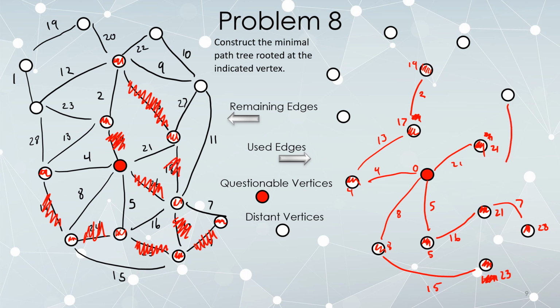Now let's go ahead and throw in this 11. It's our first connection to this vertex, so we're going to keep it for the time being guaranteed. 21 plus 11 gives us a tentative score of 32. But I also have this edge here, 27. If I throw that in, it connects two vertices already connected. 21 plus 27 does not beat 32. 32 plus 27 does not beat 21. So I immediately decide, nope, I'm not going to use it. So I erase it. And since I made that determination as I was attempting to put it in, I get to erase it from the graph.